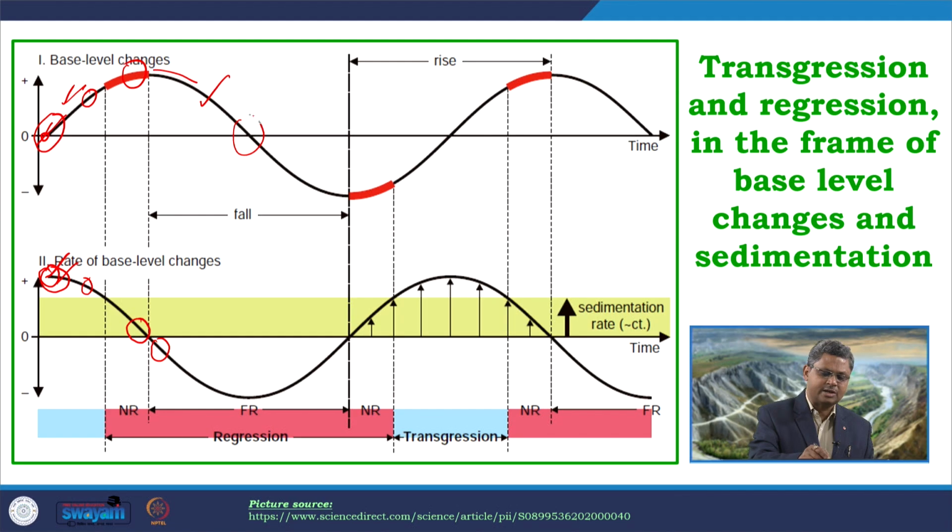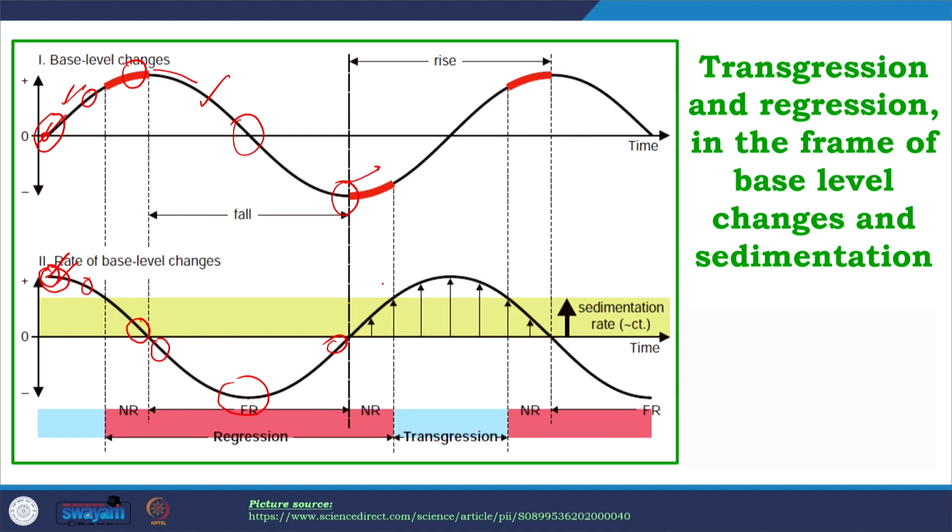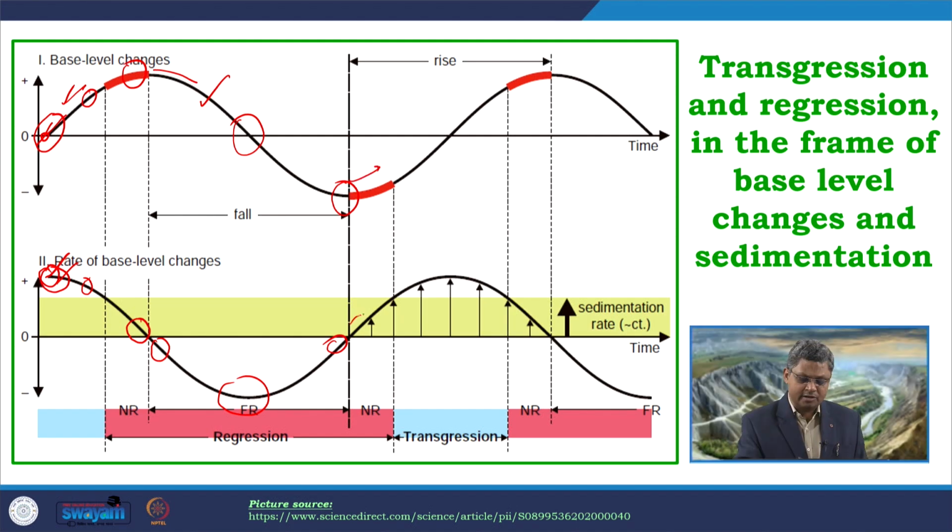When it reaches somewhere here, the rate of fall is maximum, and then it will reach the maximum amount of fall when the rate of fall is decreasing again, and it is almost reaching 0. But the amount of fall at that particular time is at its maximum, and then from here it starts rising, and at that point when it started rising, the rate of rise is very low, as you can see from the shape of this curve, the gradient of this curve.